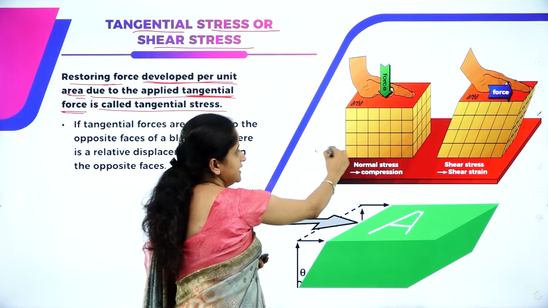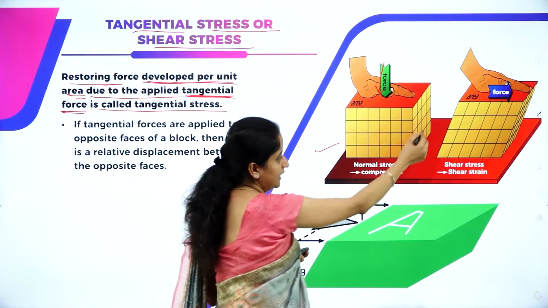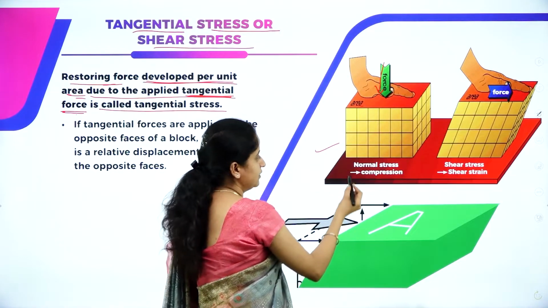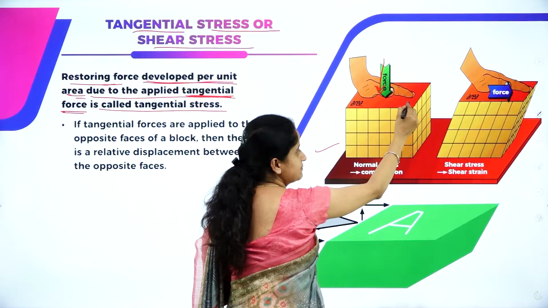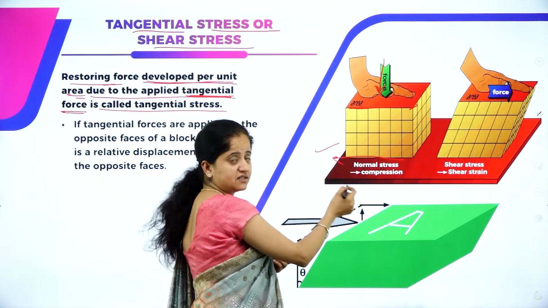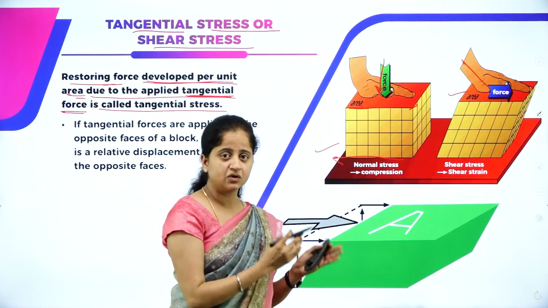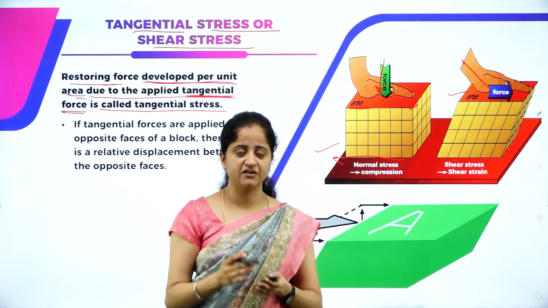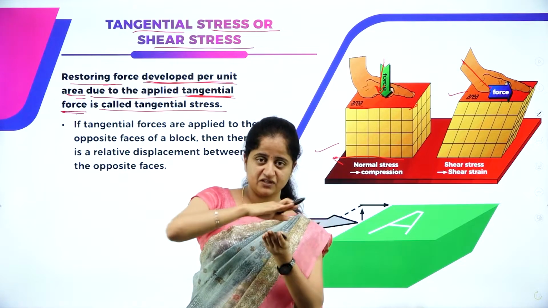You can observe this diagram. Here we are applying some force on this area tangentially, which means that, unlike a normal force, you can observe the relative displacement of one surface with respect to the other surface. We can also experience this in our daily life. Hold a notebook and try to push the front surface of the notebook.